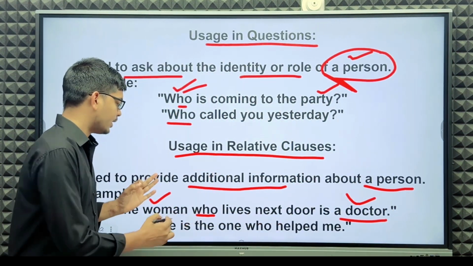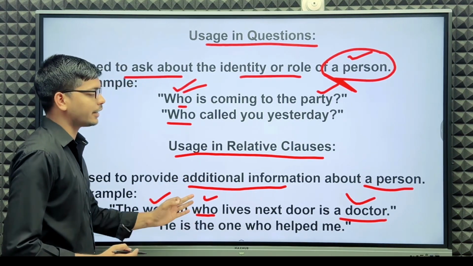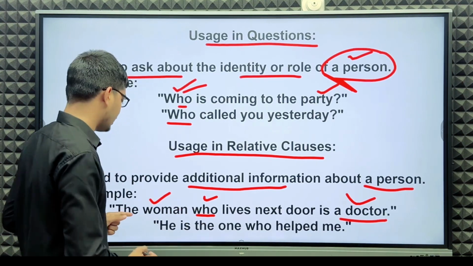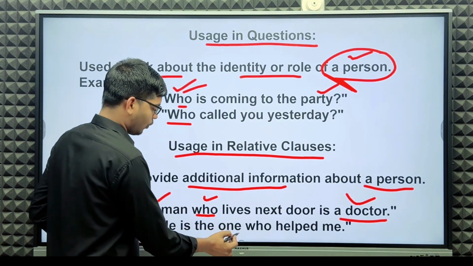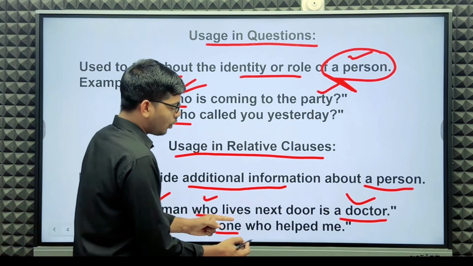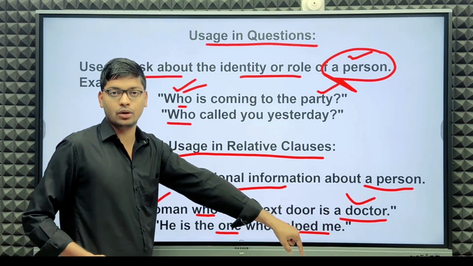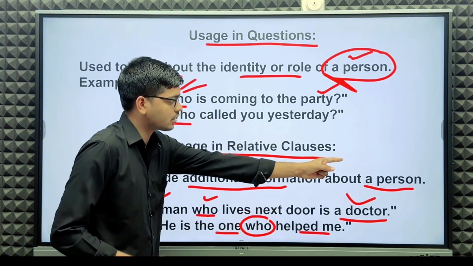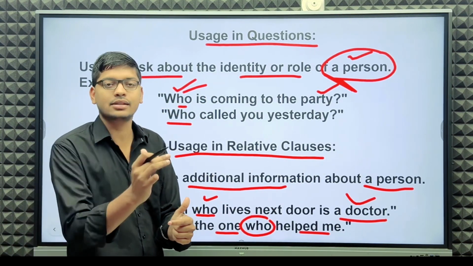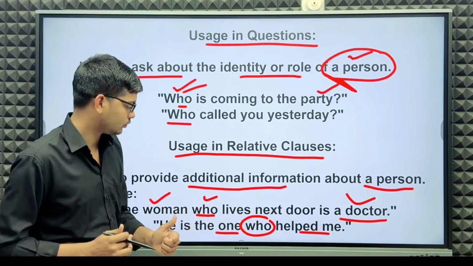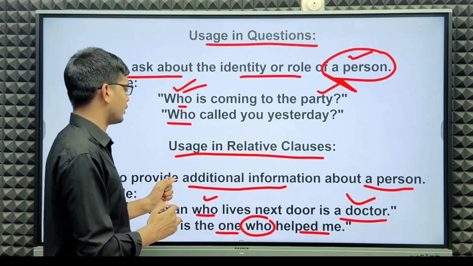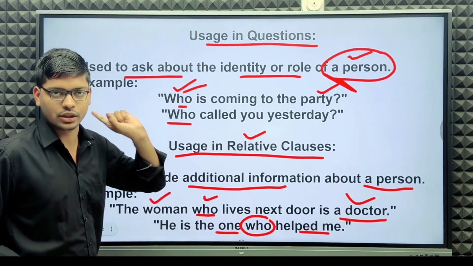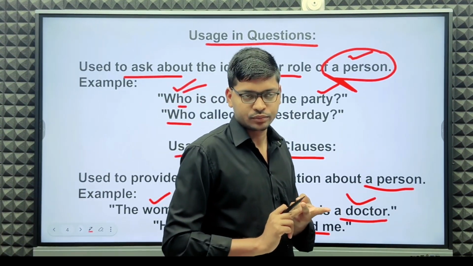Here, who introduces a relative clause. Next, he is the one who helped me. Who is for a person, but with additional information in a relative clause. So there are only two uses of who.